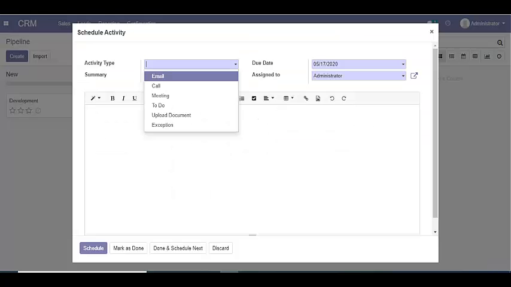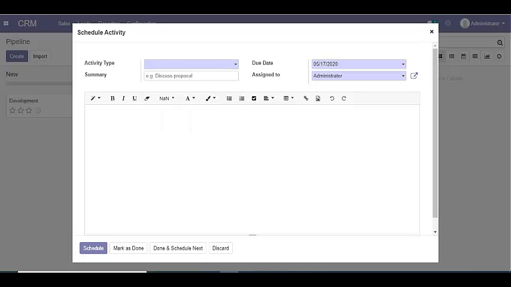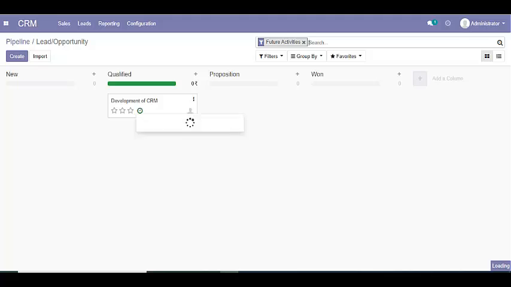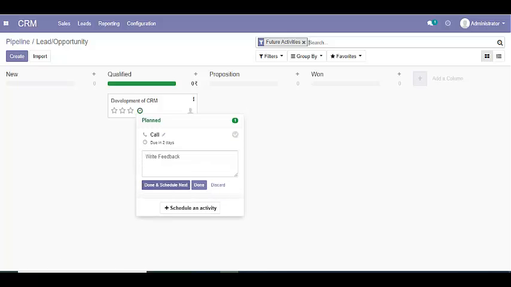The same process is there. We can select the due date and everything. Based on this activity, Odoo can automatically remind us. We can see our leads and opportunities or meetings or any activities here, like it is showing one future. When we click here, we will see this due in today's call. We can mark it as done. We can write feedback of the call and we can set it done.